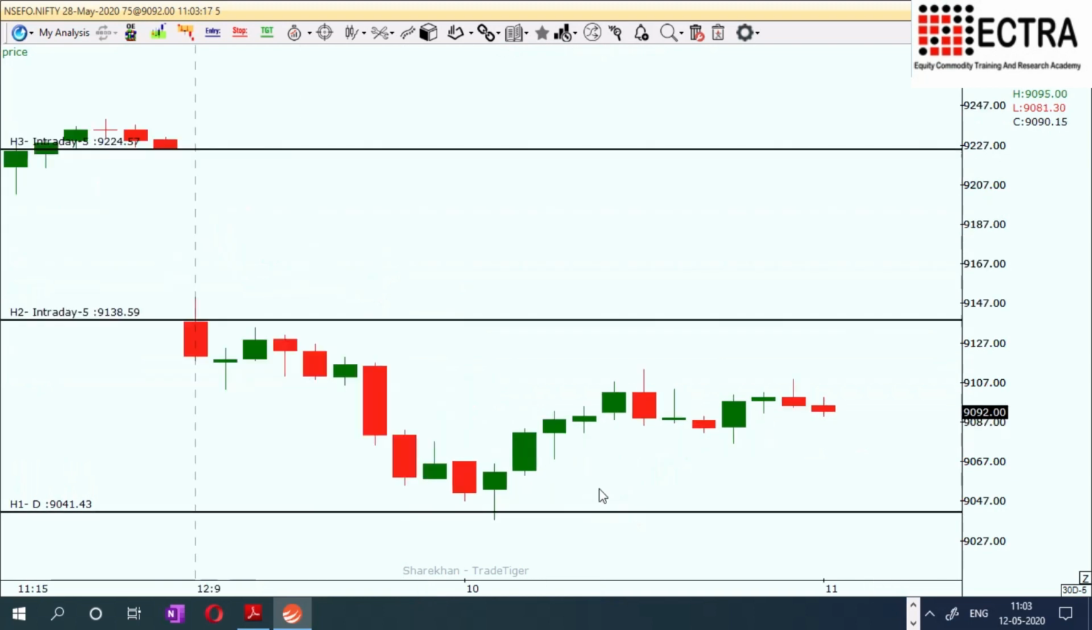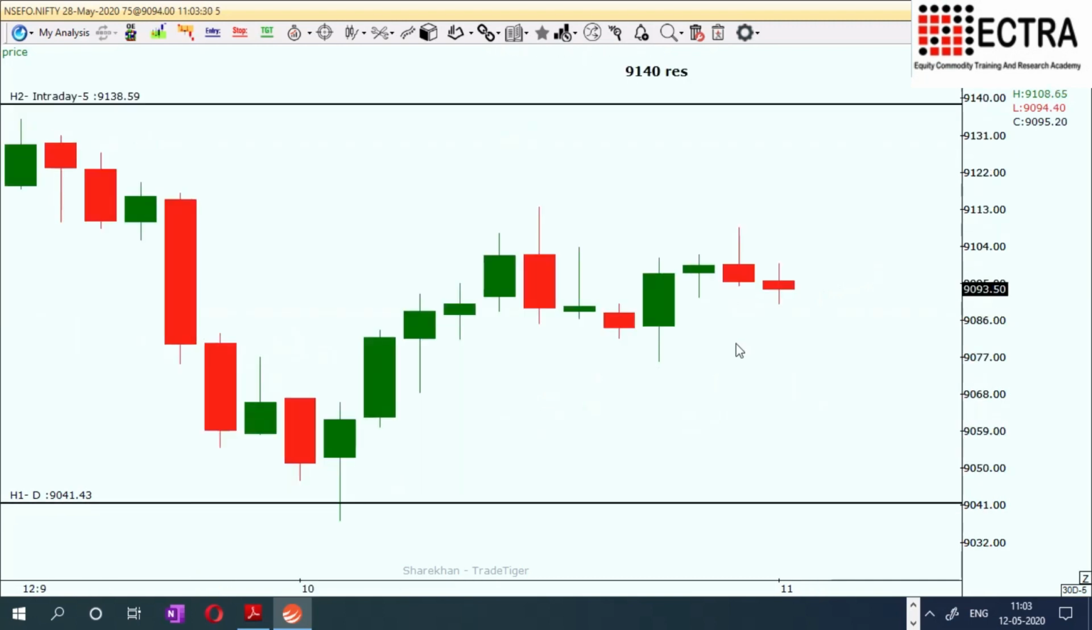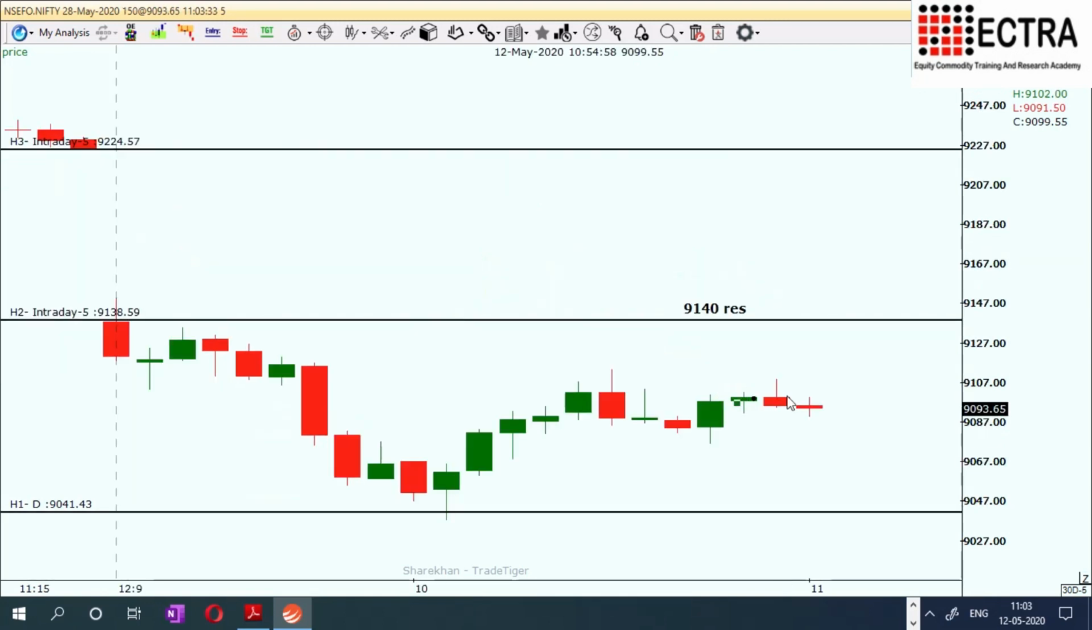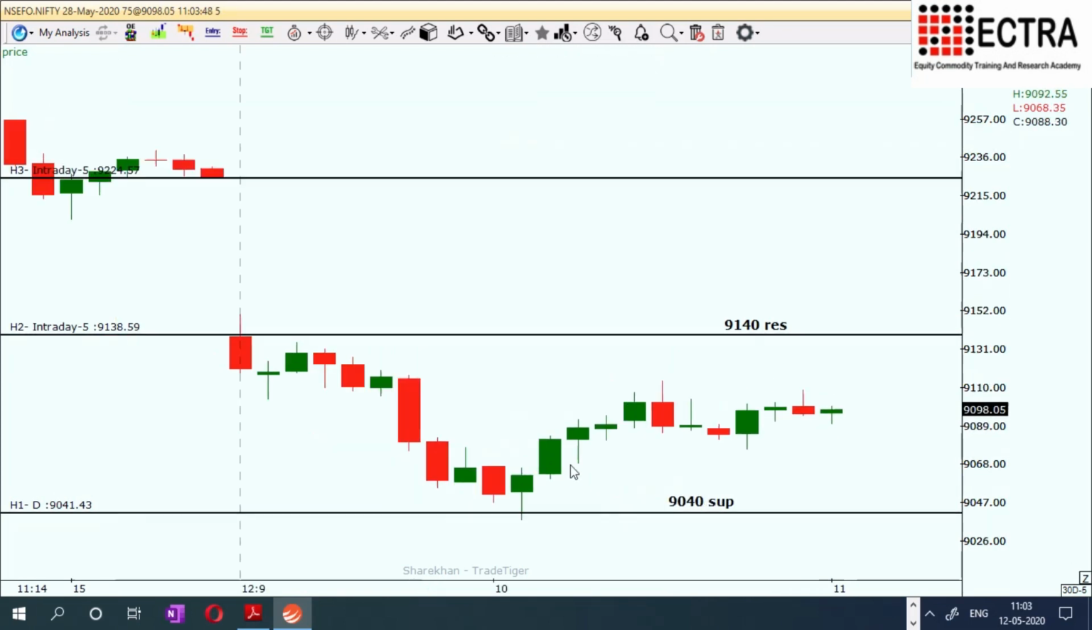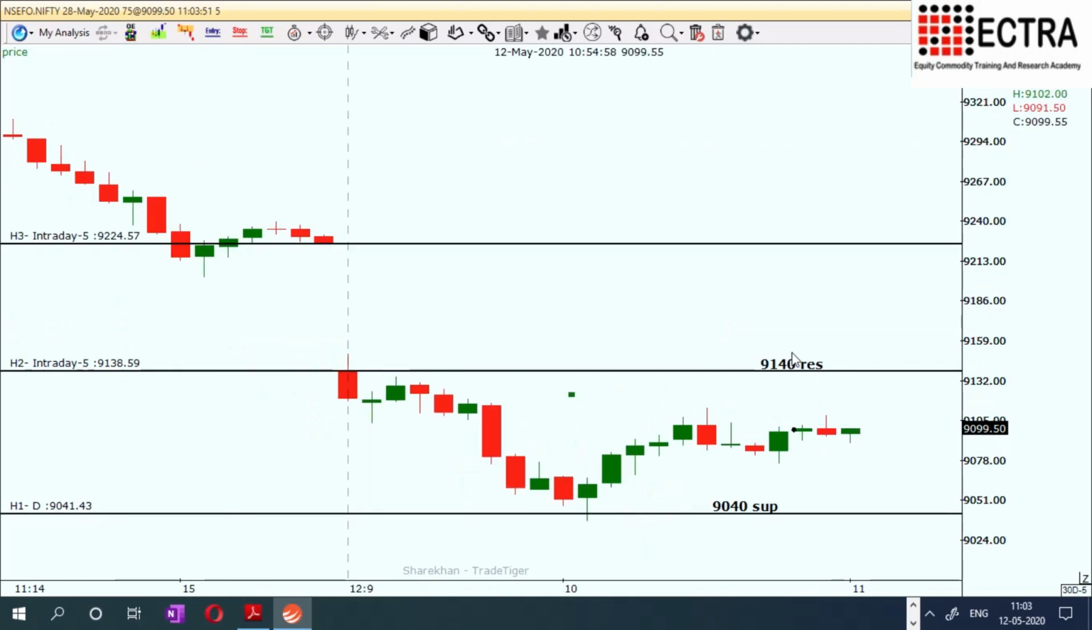When it started falling, the opening level around 9140 is likely to act as a strong resistance. As long as it is trading below 9140, the chances are more that it can move between the resistance level of 9140 and the support level of 9040. This is the 100 points gap which is likely to trade for the rest of the day. In case it breaks either of these levels, there could be a sharp move on the respective side.